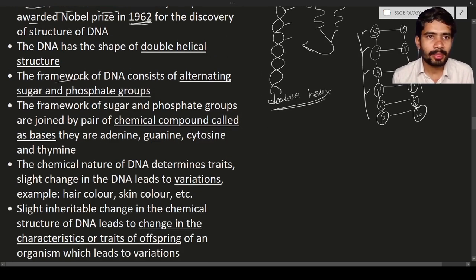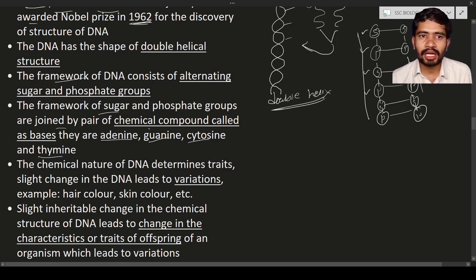Here you can see the framework of the sugar and phosphate groups joined by a pair of chemical compounds. What are the pair of chemical compounds? They are known as bases. Okay, this is one pair: adenine and thymine. These two are one pair, and guanine and cytosine are the other pair. It means two pairs of chemical compounds are present.